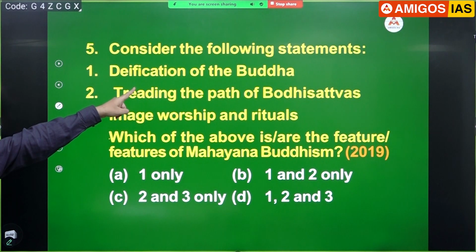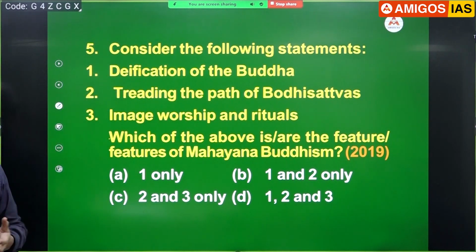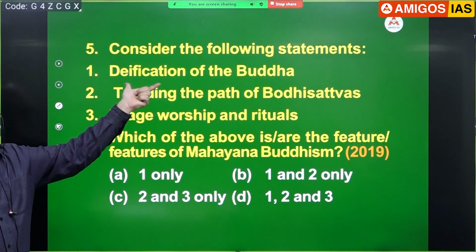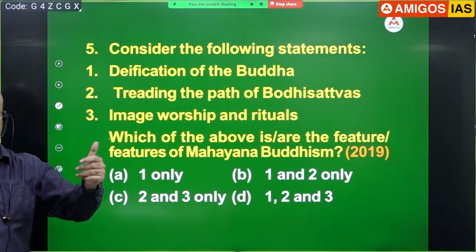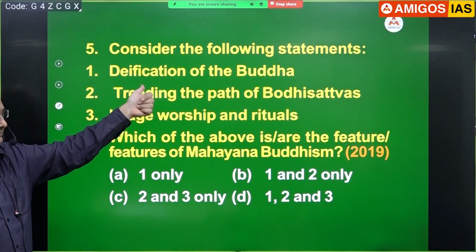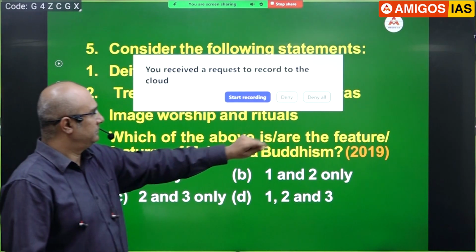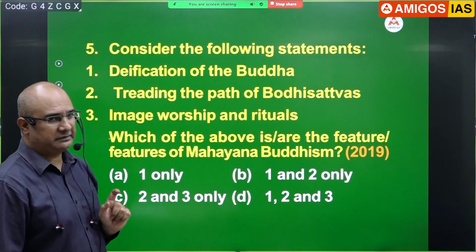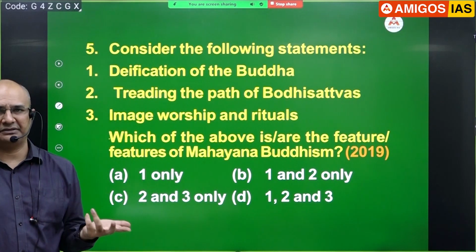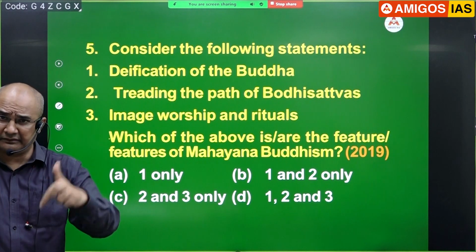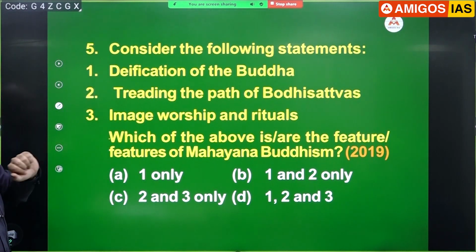Deification. Okay, please think and tell me, what do Mahayana people consider Buddha as? A teacher, a god? God. Now, the word deity is associated with this god. Deification means treating Buddha as a god. So that makes the statement correct. A problem sometimes, you should know a good amount of English also, because in the examination, you know the concept, but you do not know the word. Deification, you are missing that even while you have the knowledge. So deification of the Buddha is correct.